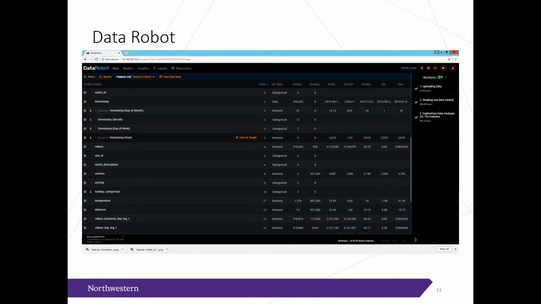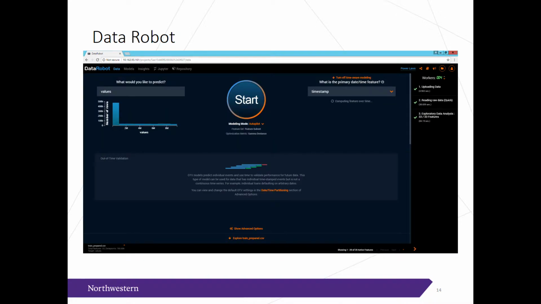So here's the data. It shows you all the variables, and you can see that the timestamps have automatically been deconstructed for us. And also in the middle here, we can see that the cross-validation will be performed to specially handle time series. I remember from my first project that you shouldn't just randomly cross-validate time series, you should add folds along a time axis, and Data Robot knows how to do that.